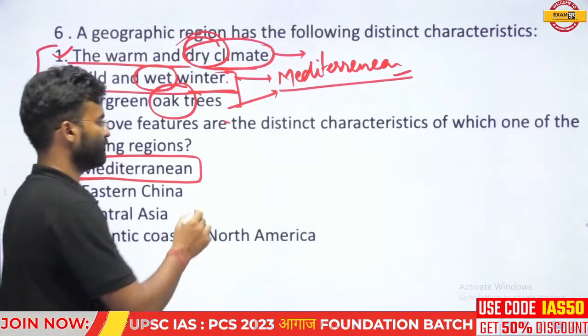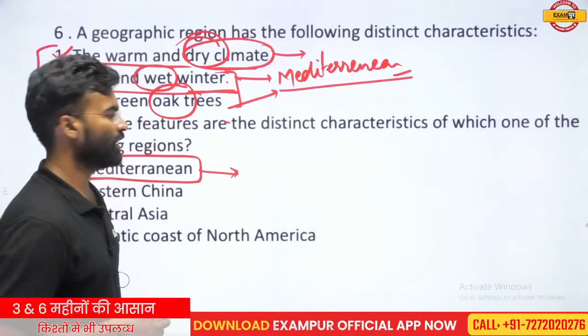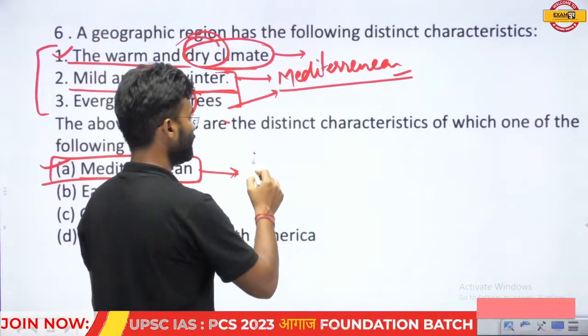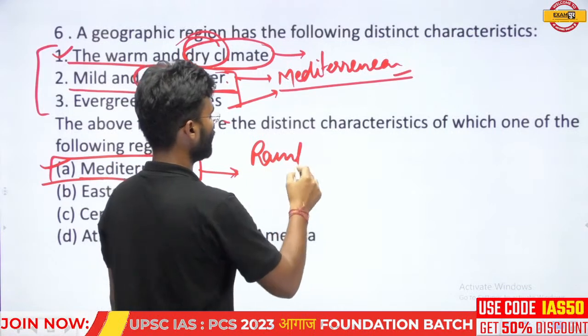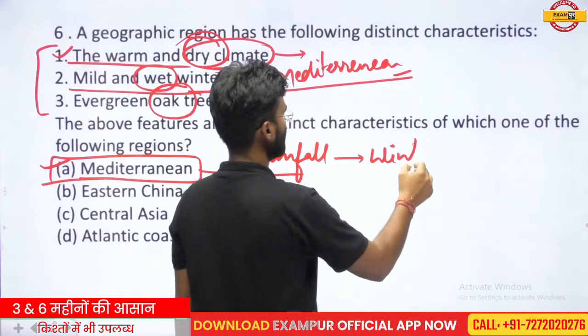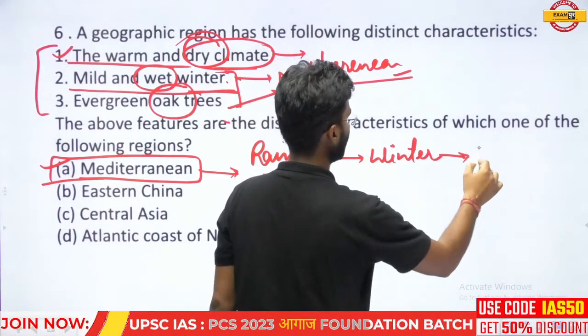Many times I told you that the main feature of this Mediterranean climatic condition is the rainfall in the winter season. The rainfall occurs maximum in the winter season. That means the winter is not dry. Winter is basically wet.